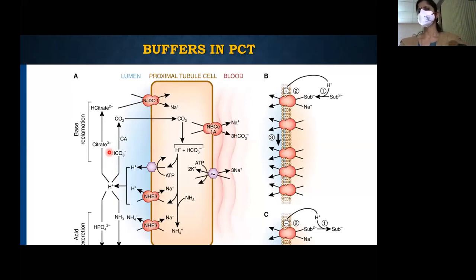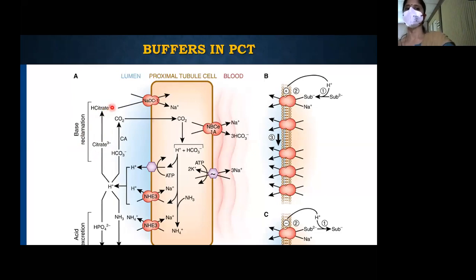Other buffers in the PCT, the proximal convoluted tubule, also has some buffers. Basically, I want you to remember this citrate. That's a citrate buffer. The citrate is a tricarboxylic acid, and this is being converted to a dicarboxylic acid.